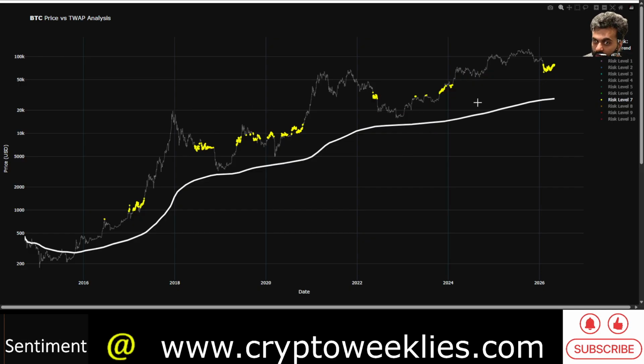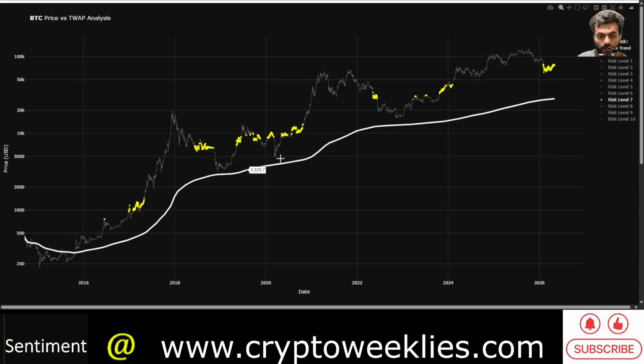This time around, one could make a case that the bull run actually started somewhere over here in 2023 and lasted for about 2 years till late 2025. Whereas in the 2021 time period, the bull run had a panic drop in March, essentially kicked off in late October, November 2020, and lasted only about 1 year, from October 2020 till October, November 2021.